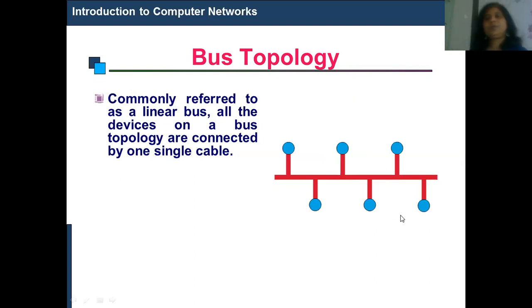Now, in this bus topology, a single communication channel is shared by all machines. So definitely traffic is more, like when we are using a single road and many roads are reaching it, then definitely traffic is more on the transmission line. So in this way, this is the bus topology.